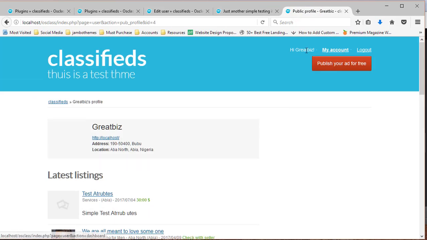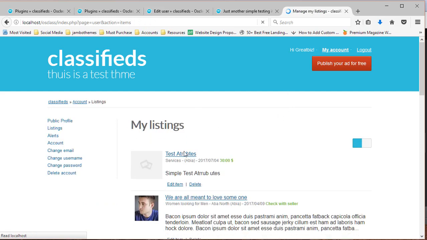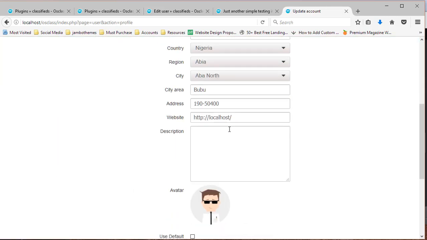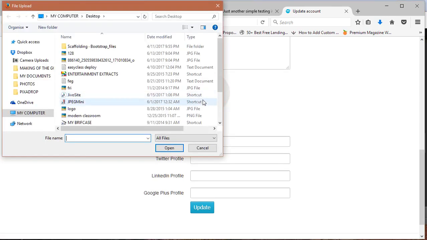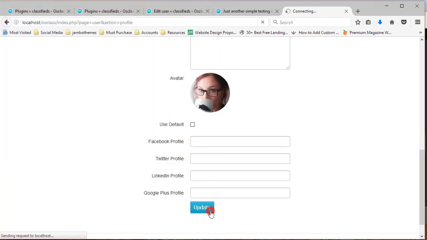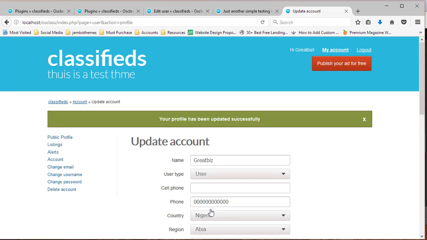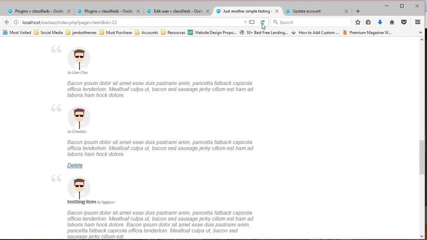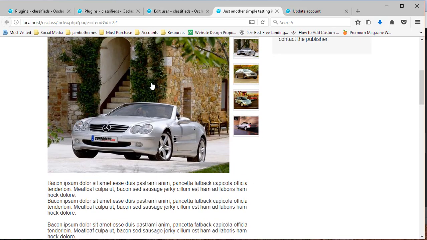Go to my account section. The avatar has been deleted because we uninstalled the plugin, so we will need to upload the avatar again. So you come here and take that avatar, upload it. It has been saved. So when you reload that page, here you have it. How beautiful is that?